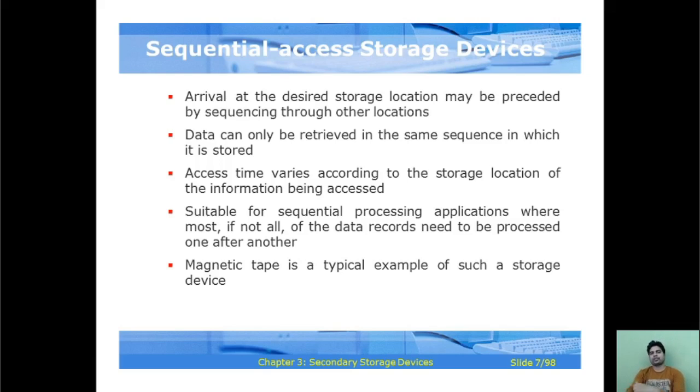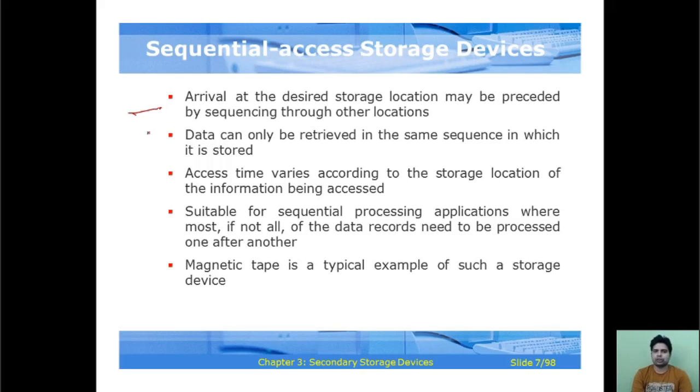Firstly, the sequential access storage devices. This is an important concern: arrival at the desired storage location may be preceded by sequencing through other locations also, and data can only be retrieved in the same sequence in which it is stored.